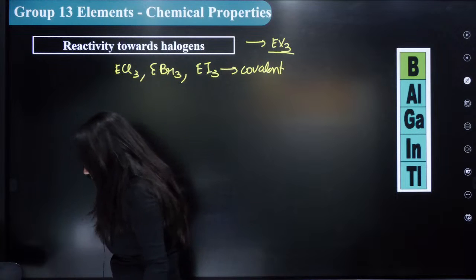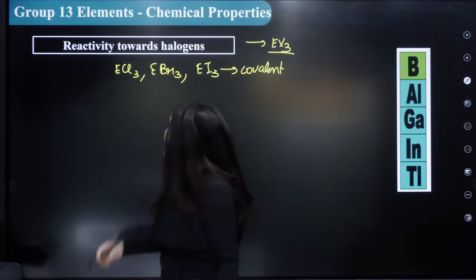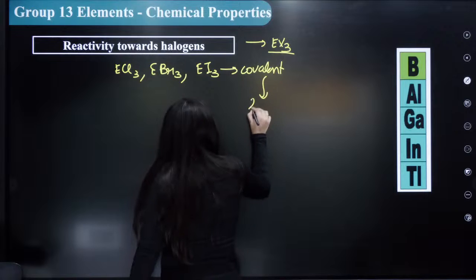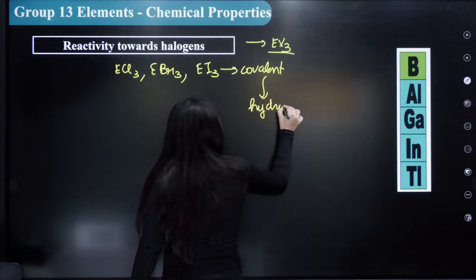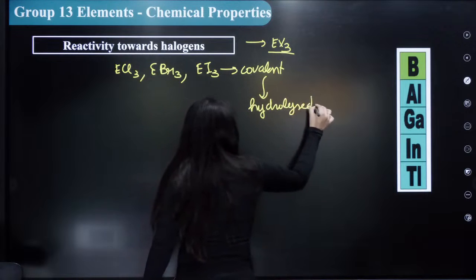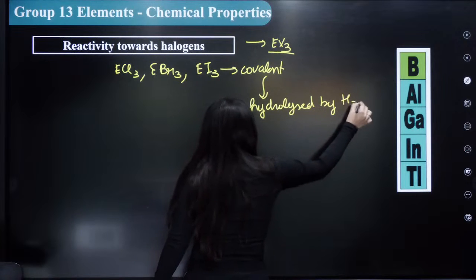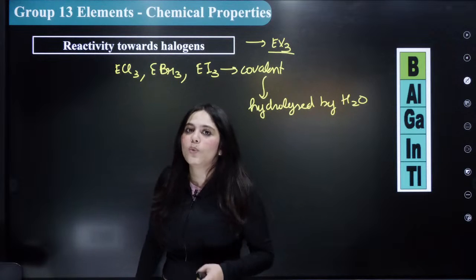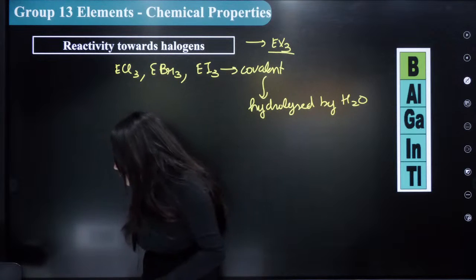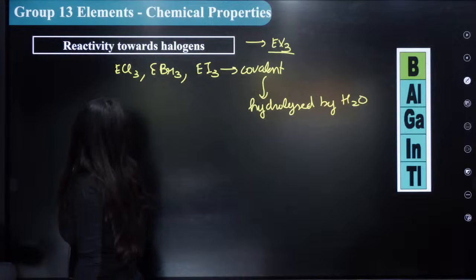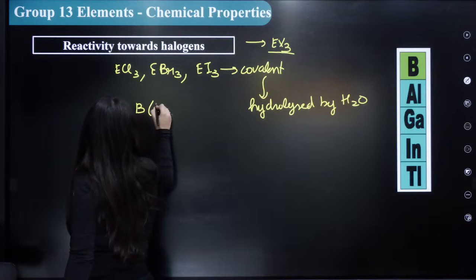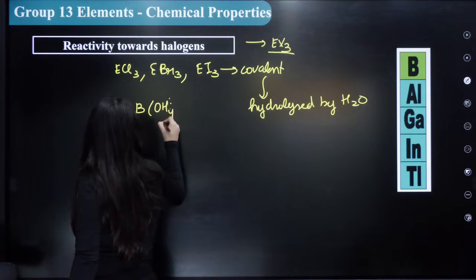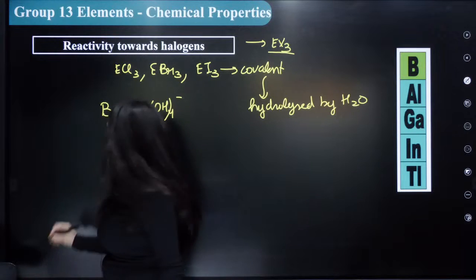These covalent compounds are hydrolyzed by water. All the trihalides hydrolyze with water. With boron it forms a B(OH)4 minus structure, which is tetrahedral.